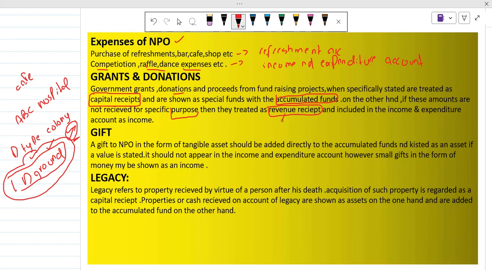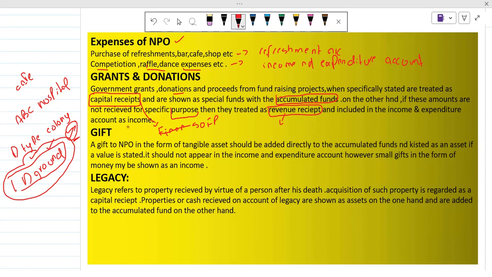So if it is a revenue receipt, we will add this income in the income and expenditure account. And if it is a capital receipt, we will use this in the statement of financial position. Okay, because we know that capital and accumulated funds we always record into the statement of financial position. But if it is a revenue receipt, we will add it into the income and expenditure account as income.